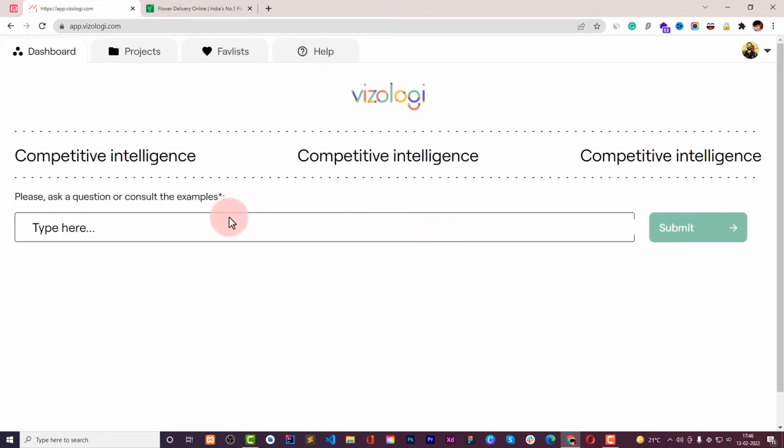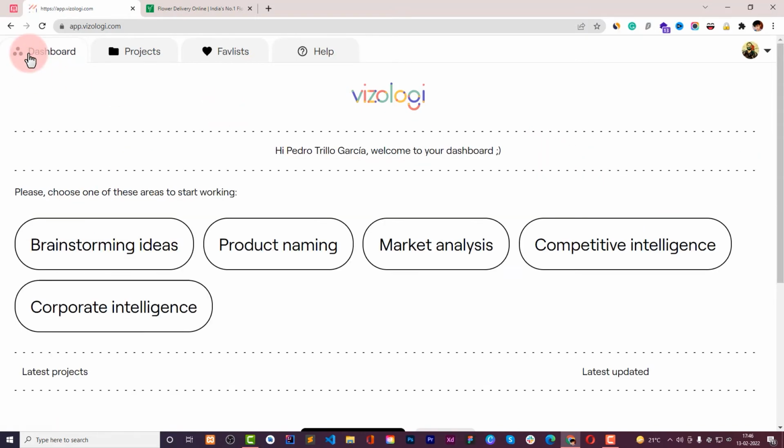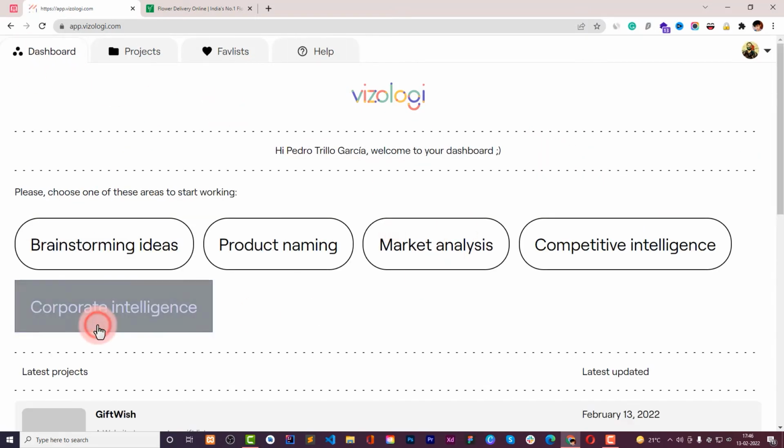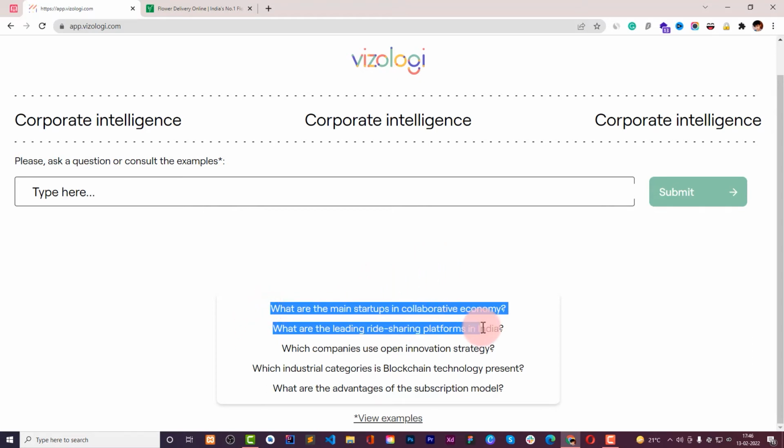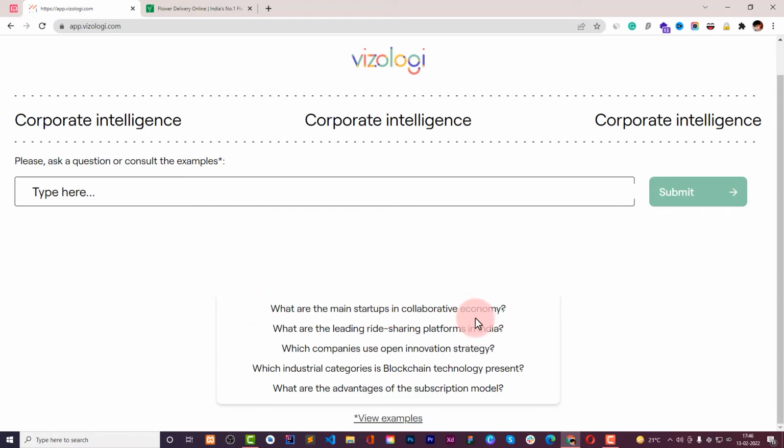And I can also start with a new query for the comparative intelligence, and when done I will move to the next one, that's corporate intelligence, which is more about company structure and the technology and everything. Okay, so what are the main startups in the collaborative economy? What are the leading ride sharing platforms in India? Which companies use open innovation strategy? So it is more about the corporate intelligence.